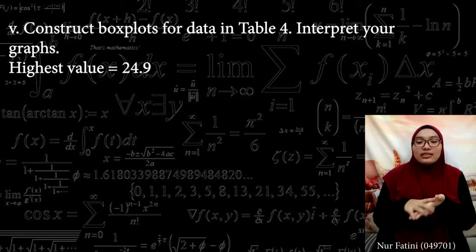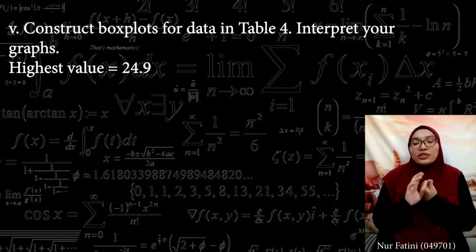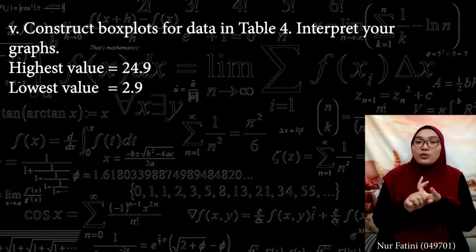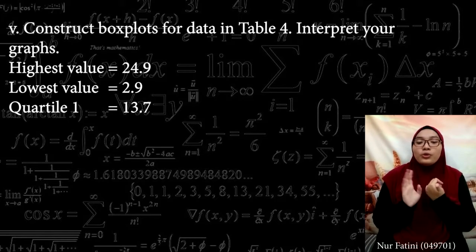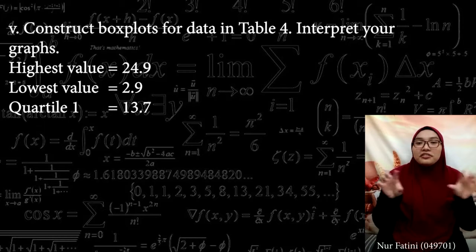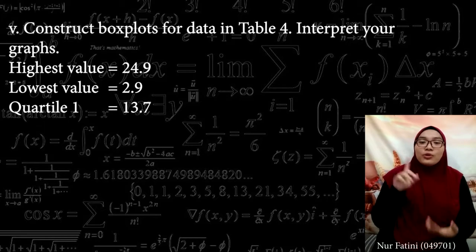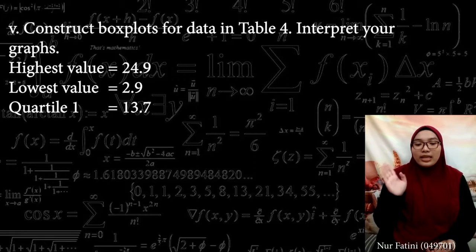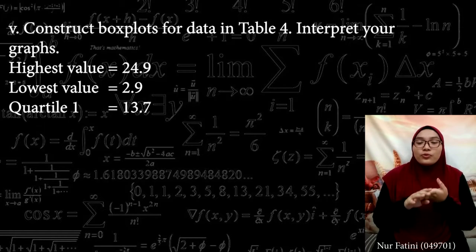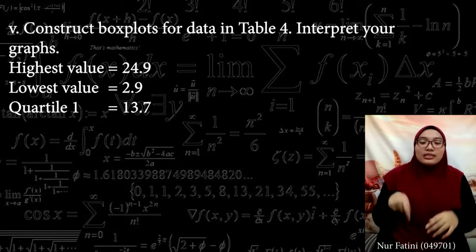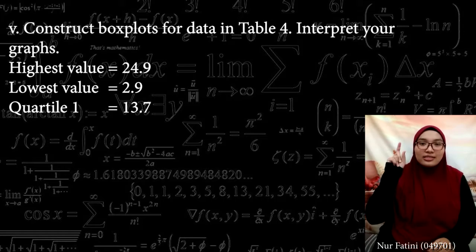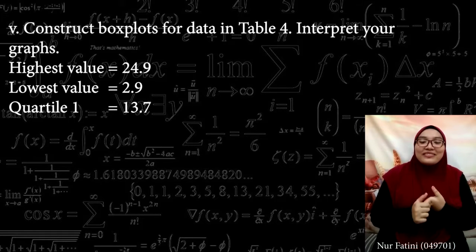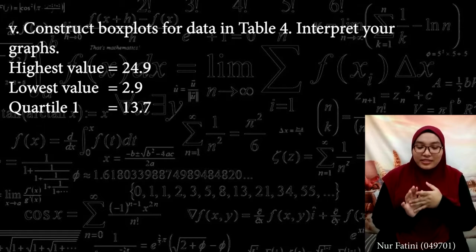From the data, the highest value is 24.9 and the lowest value is 2.9. For quartile 1, we need to arrange the data first, and then 1/4 multiplied by 8 gives 2. So from the data, we take the second data, and the answer will be 13.7.